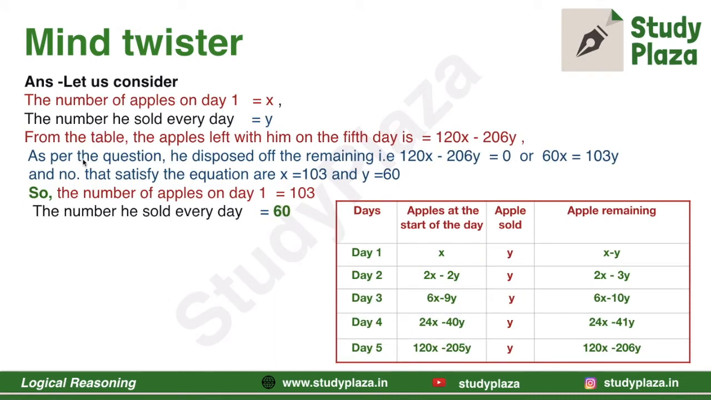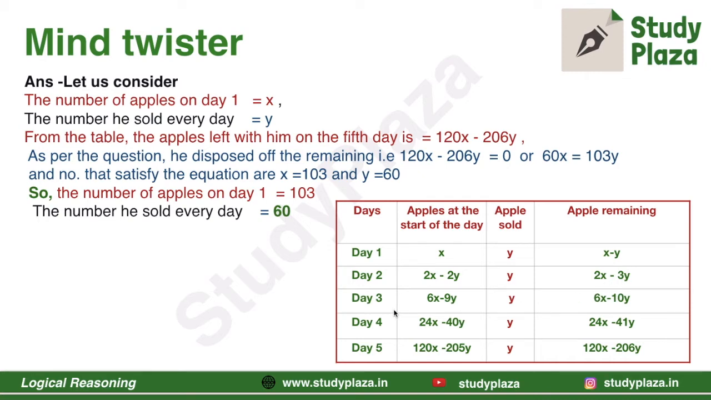Let us consider the number of apples on day 1 is equal to x and the number of apples he sold every day is equal to y. So apples left will be x minus y. And on day 2 these remaining apples get doubled. That is, on day 2 the total number of apples will be 2x minus 2y. And he again sold y apples. The remaining apples will be 2x minus 2y minus y, that is 2x minus 3y.